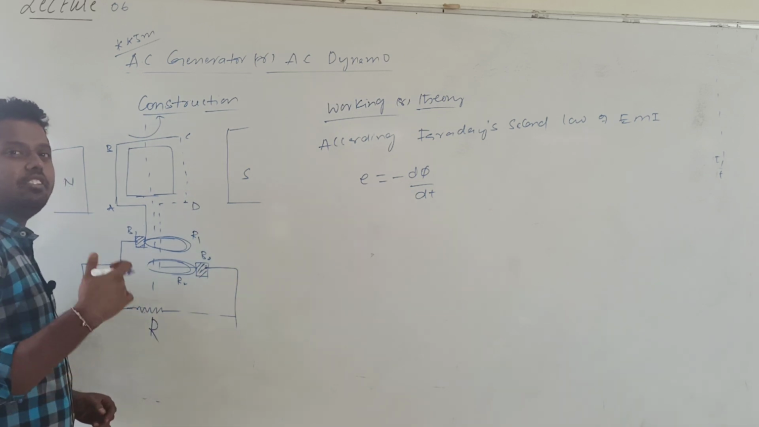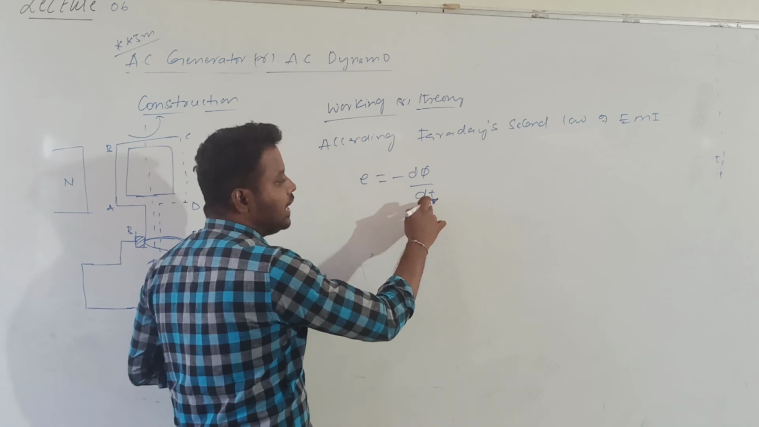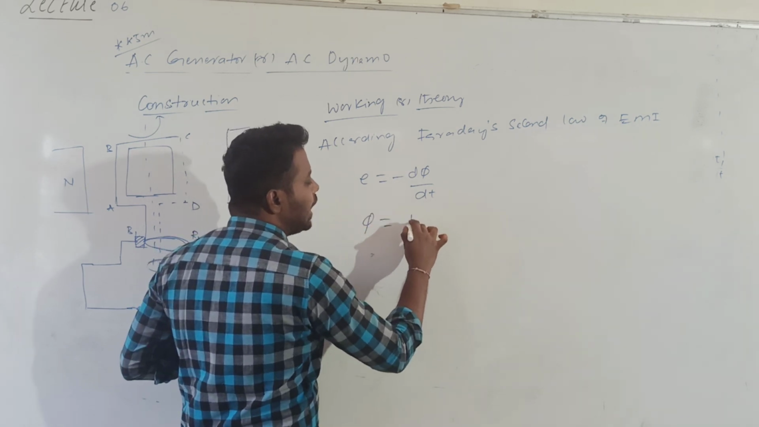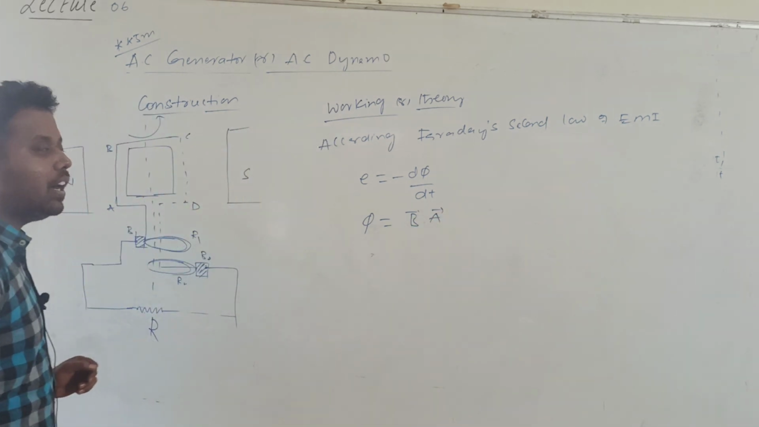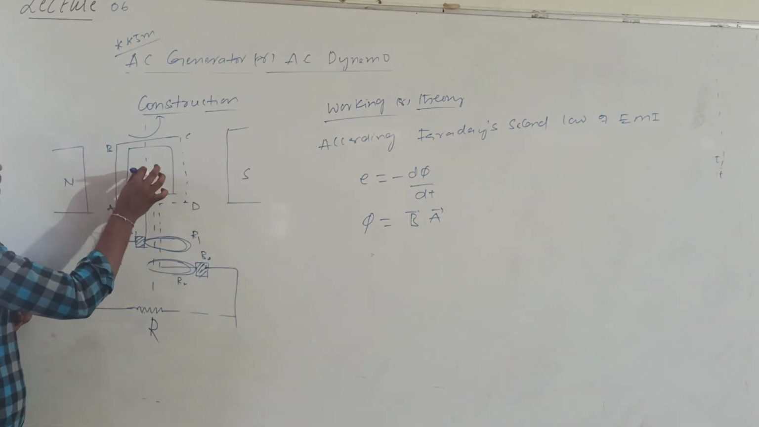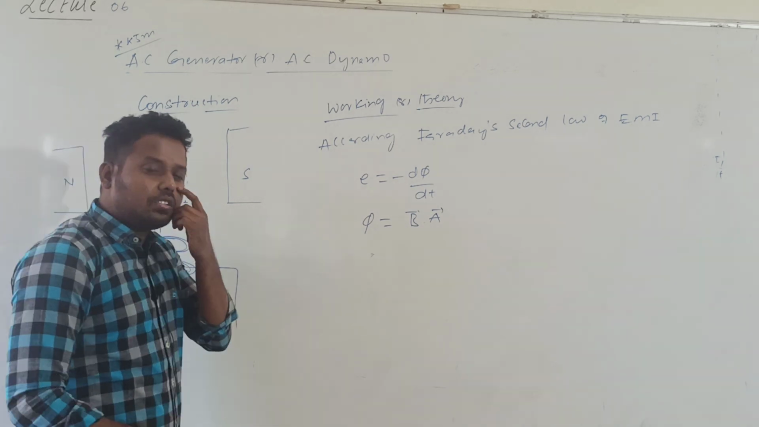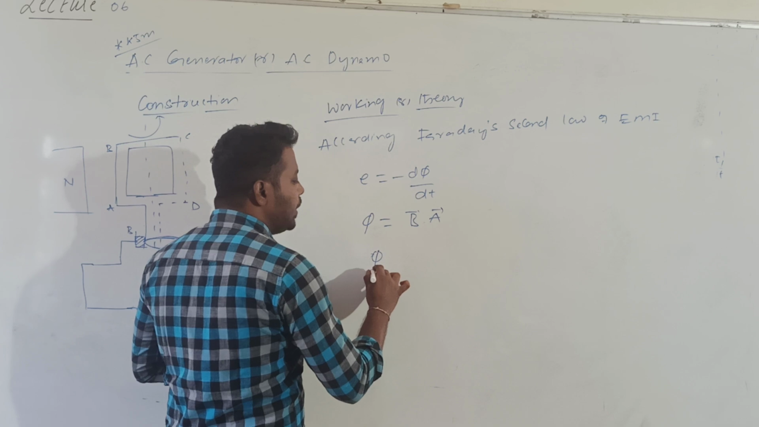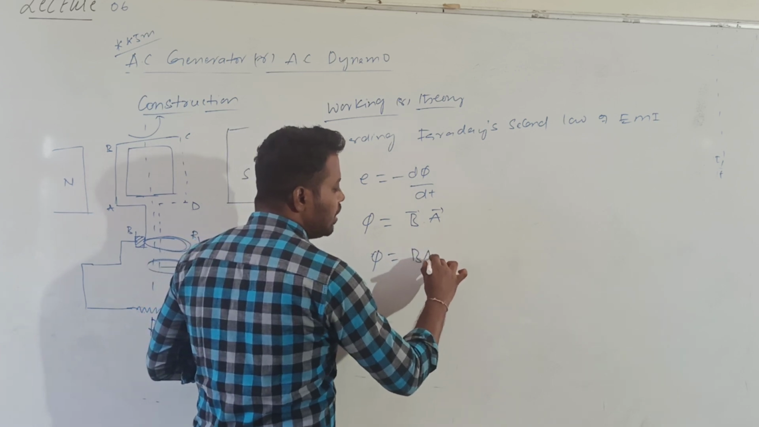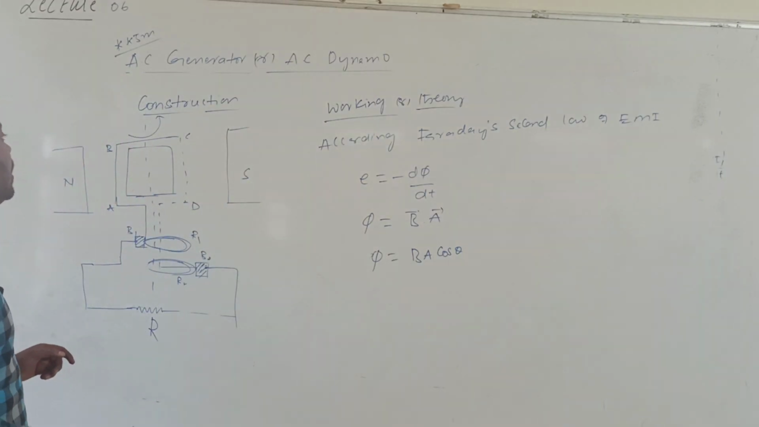So how much induced EMF will develop? That is given by E is equal to minus d phi by dt, where phi is the dot product of B bar dot A bar. What is A bar? A bar is the area vector, in the direction of the normal drawn to the coil. So phi is given by B bar dot A bar, which is given by BA into cos theta.